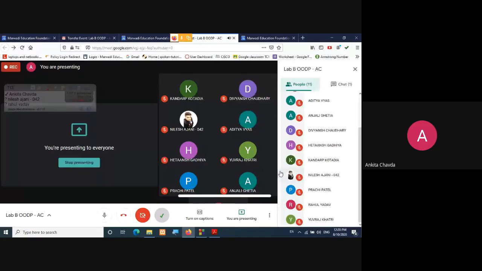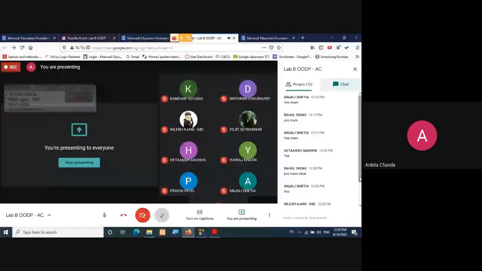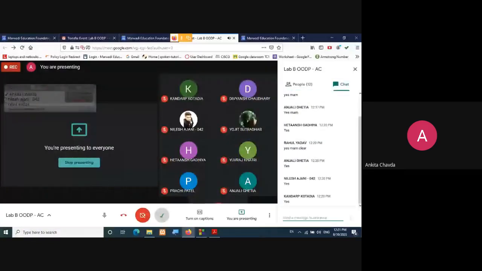So, okay. Very first program, that is to swap the two values using call by value and call by reference. So just start performing it, right? Start performing your program. Okay, fine. I'm giving you 5 to 10 minutes, right? After that, if you are not able to do it, I'll do it for you. Okay? Don't worry.